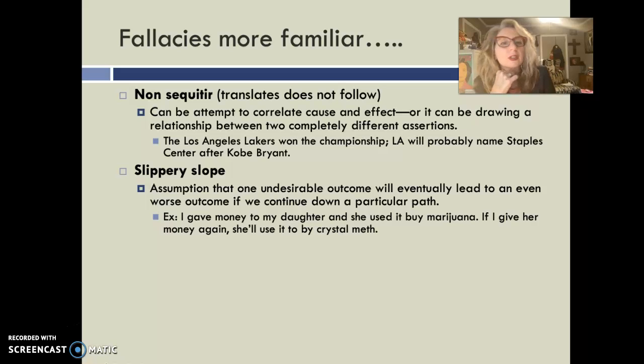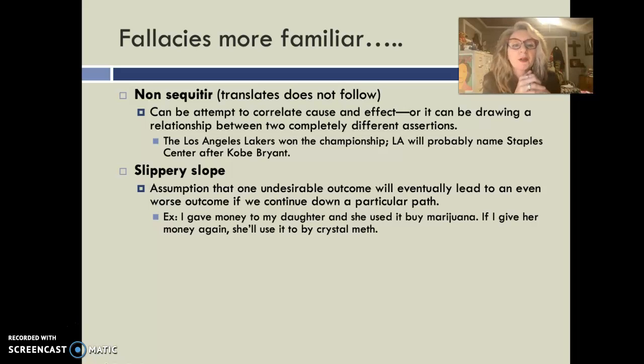Slippery slope. You all know this one. An assumption that one undesirable outcome will eventually lead to an even worse outcome if we continue down a particular path. People use this for drugs, right? That whole idea of marijuana being the gateway drug. You have to find the statistics to see whether that is true or not true. That's a slippery slope argument, but if you find the statistics to back up what you say, then that's different.